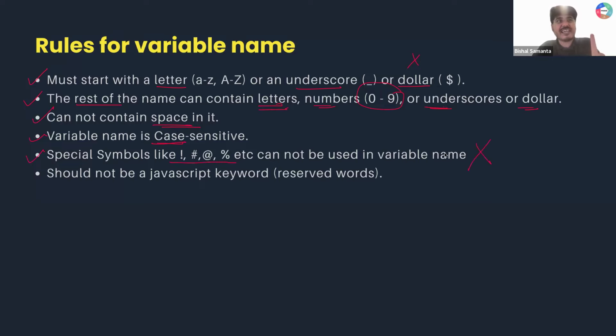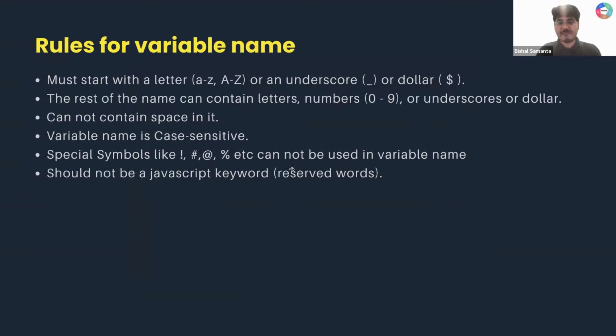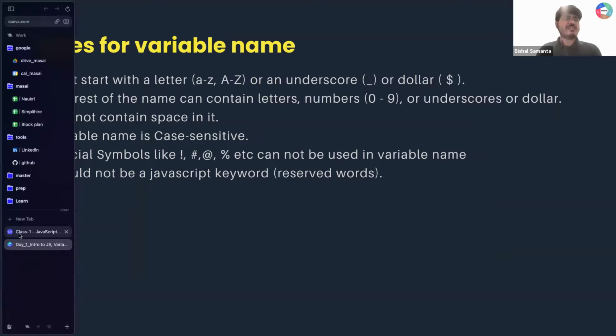We all see this, right? And a variable name should not be a JavaScript keyword, which are called reserved keywords. And this is your list. Again, you don't have to remember, just read it clearly. So the rules for variable names are super clear to all of you, guys. Now, how to create a good variable name. Is that okay? Now let me share something.